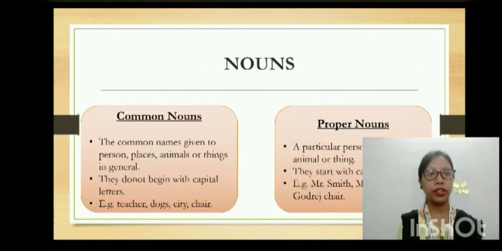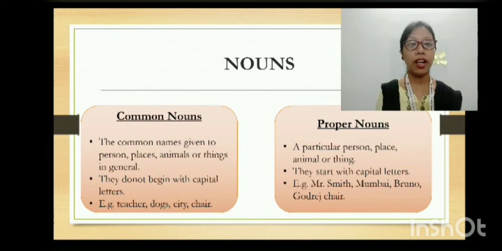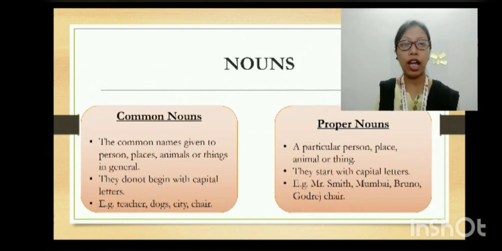Nouns are of two types: common nouns and proper nouns. Now, what are common nouns? Common names given to persons, places, animals or things in general are called common nouns. They do not begin with capital letters. For example, teacher, dogs, city, chair. If I say teacher, teacher means the whole teacher community. When I say student, it can be any student, because there are lots of students in India. So this is a common name given to everyone.